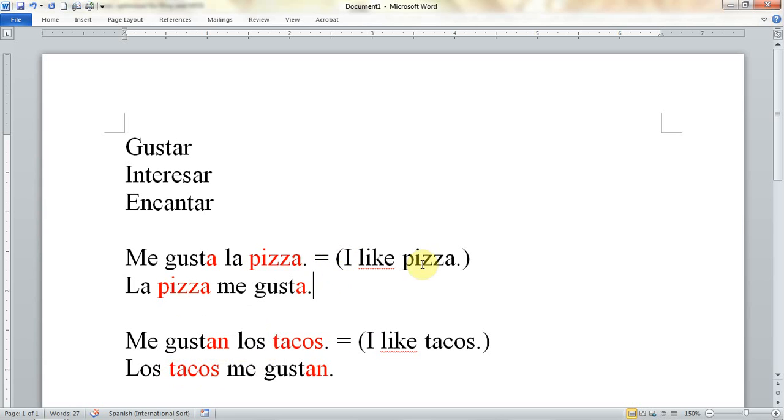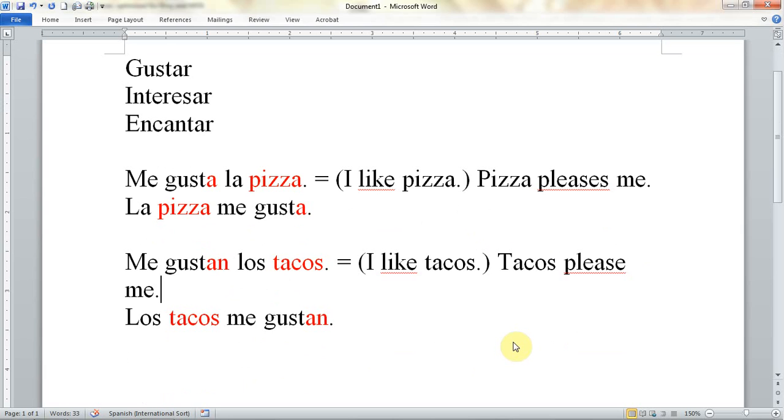So then how would we translate that? Well, an exact translation would be pizza pleases me. Okay? We happen to put the me before the verb in Spanish. Same thing here, same thing there. In English, we would put me after the verb. Pizza pleases me. That's a literal translation. So how would you translate me gustan los tacos? Literally. Tacos please me.